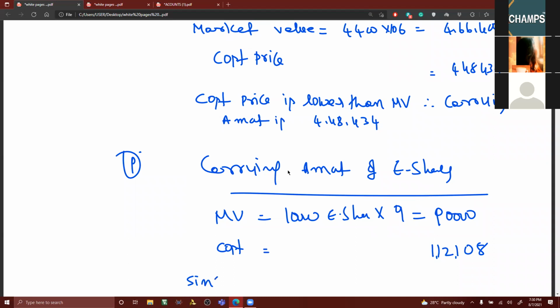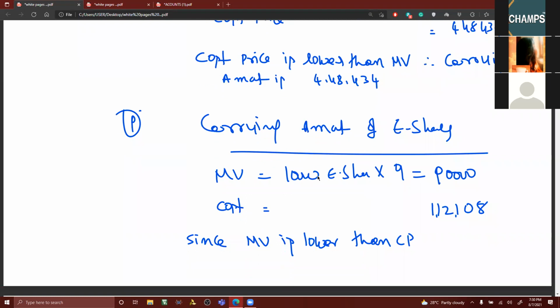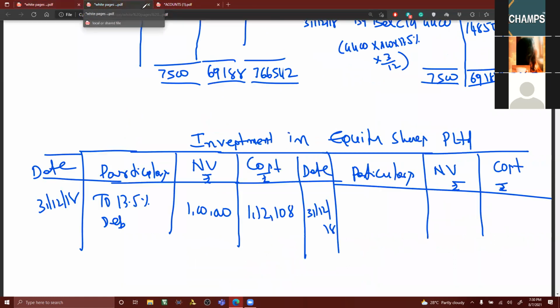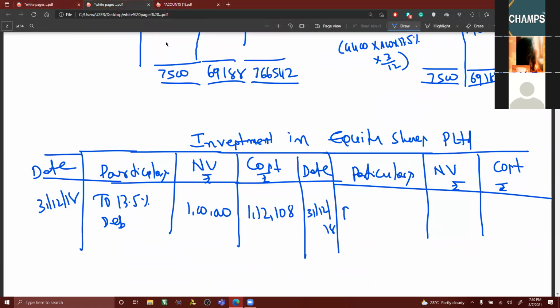Since market value is lower than cost price, market value is the carrying amount. Now, by balance carried out.